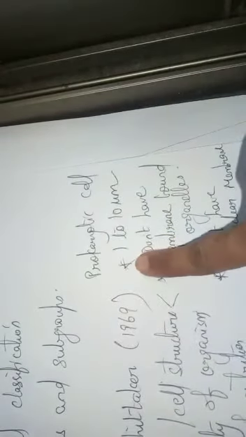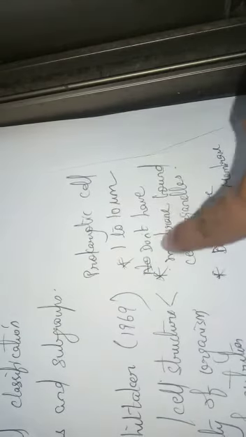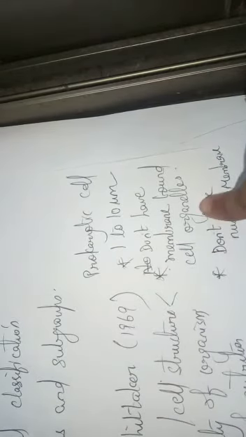And prokaryotes are unicellular organisms. Prokaryotes will be unicellular. They will have only one cell. So which cell will they have? They will have a prokaryotic cell. And what are the characteristics of a prokaryotic cell? The size of the cell will be between 1 to 10 micrometer. This particular cell does not have membrane bound cell organelles.